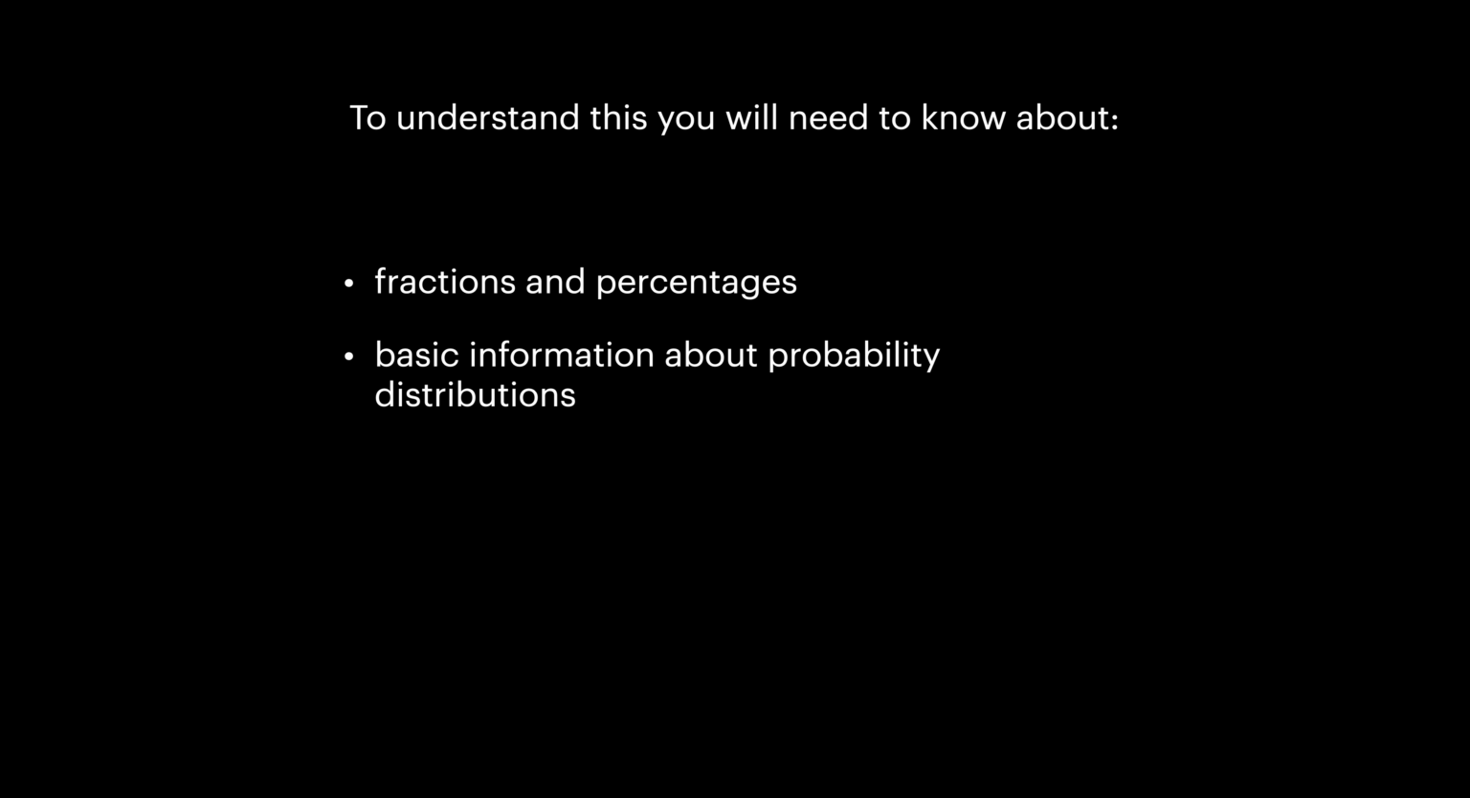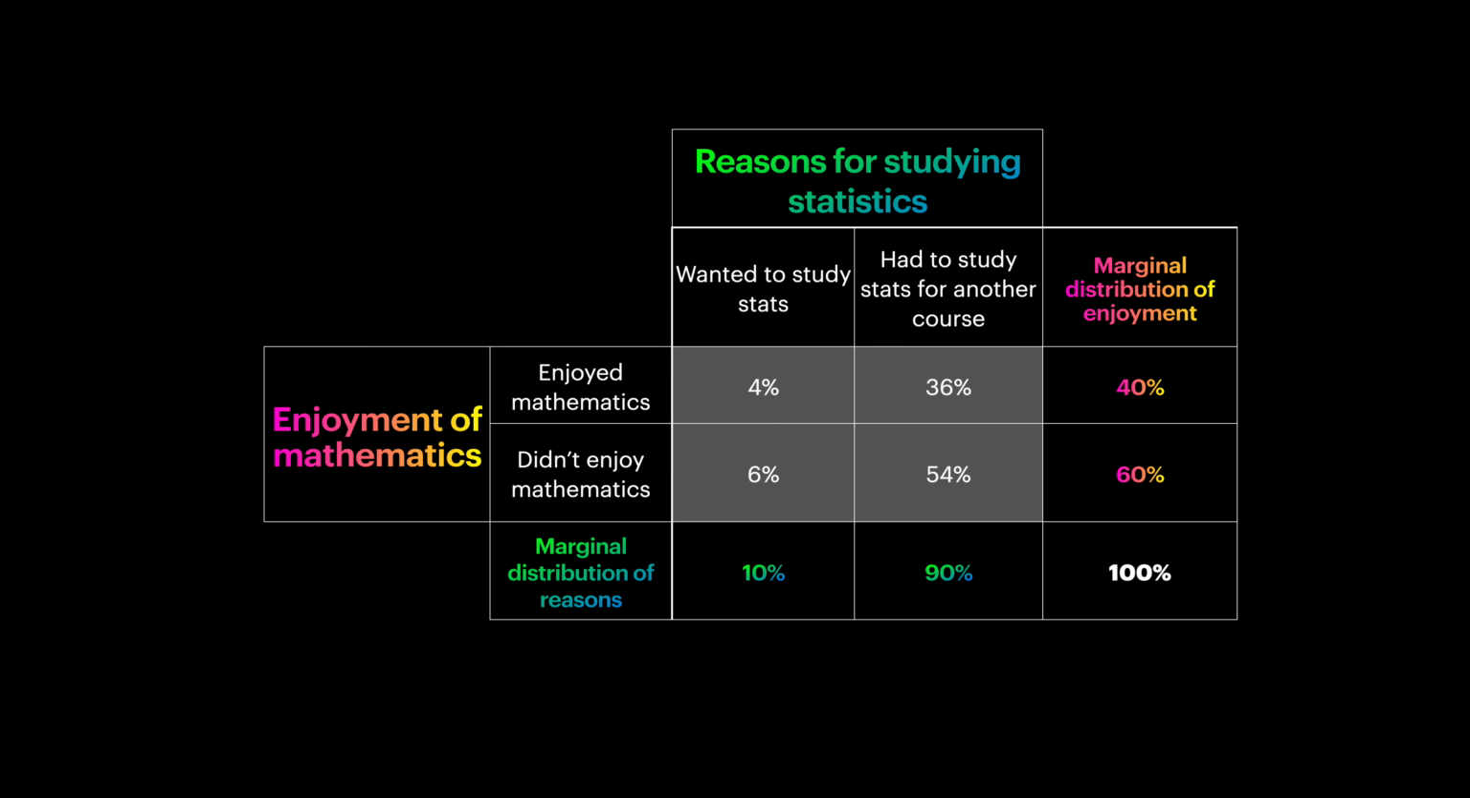So to understand this, you're going to need to know about fractions and percentages. You're going to need to know some basic information about probability distributions. You're going to need to know about marginal and joint distributions, which we covered in the previous video. And this is where we got up to. We looked at this table which shows the marginal distributions of whether students enjoyed mathematics at school and the marginal distribution of their reasons for studying statistics and the joint distribution combining those two.